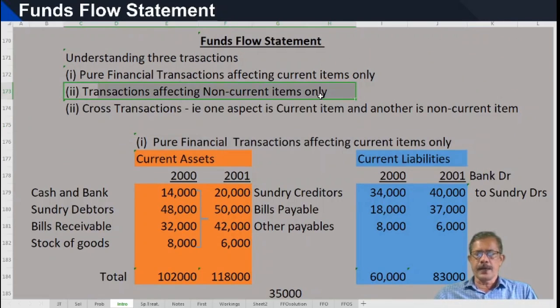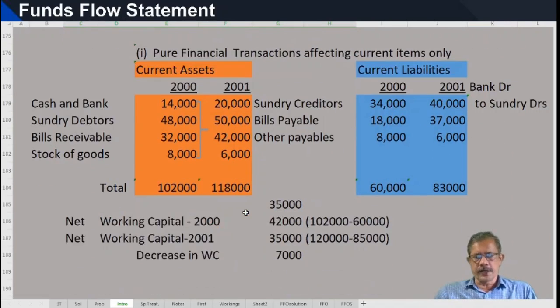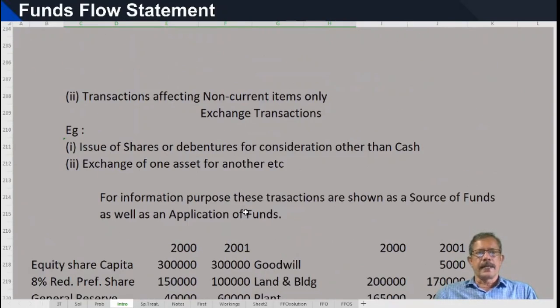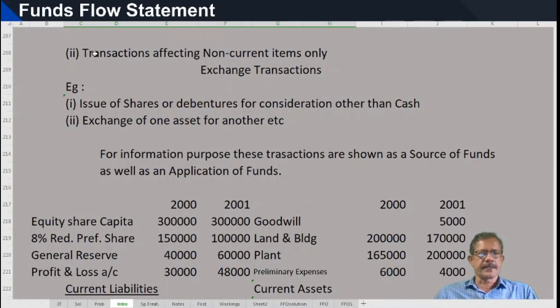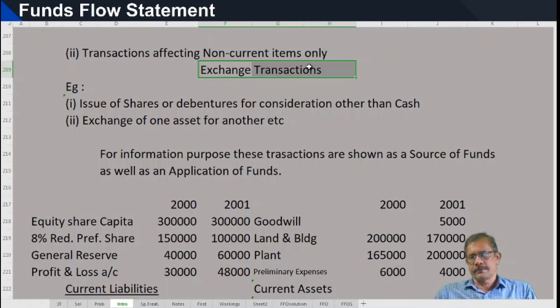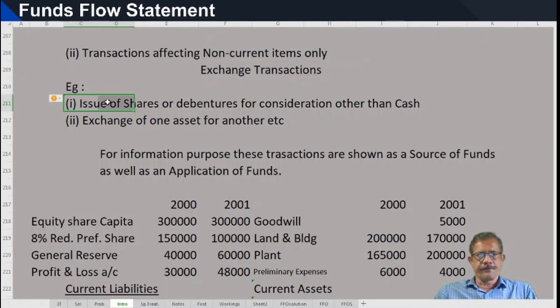And the second is transactions affecting non-current items only, transactions affecting non-current sections. These are purely exchange transactions. Example, issue of shares or debentures for consideration other than cash.